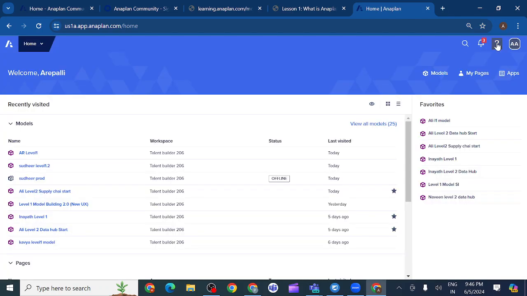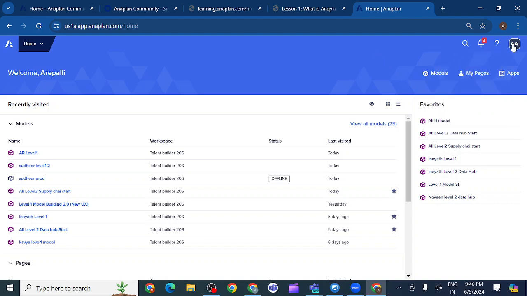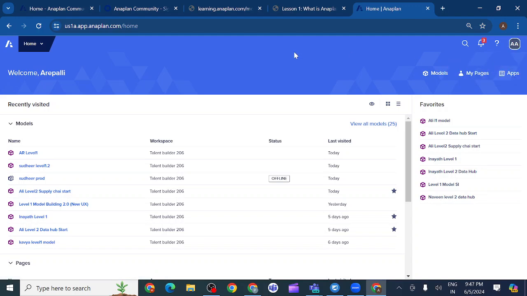And one more thing, you can see this is help. You can see community and Anapedia. I have shown this Anapedia. If I want to search anything regarding Anaplan, I can go to this Anapedia and search, and I will get the data. You will also see our account name, my account. If I want to log out, I can log out from here.